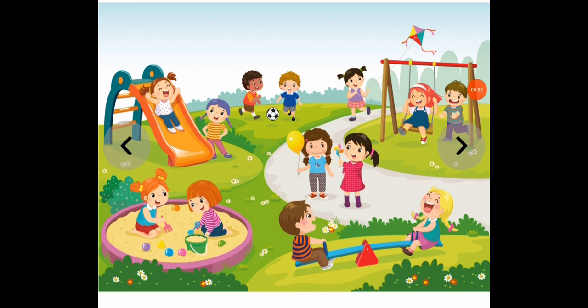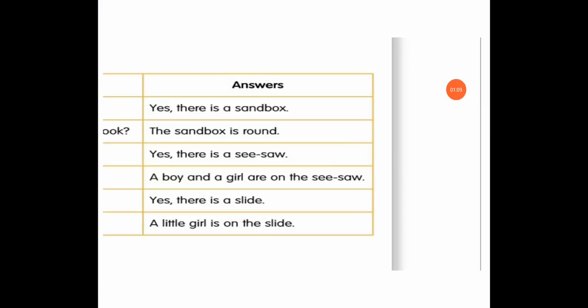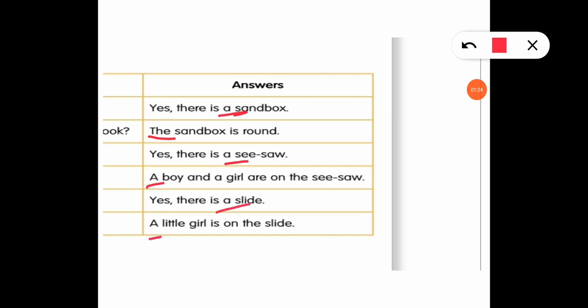Now tell me, how does the sandbox look? So the sandbox is round. So students, look at these sentences. So there are some sentences. Now find out articles from these sentences. So in the first sentence there is article A. Second sentence: the, a, a. Here is also A. And here is the.